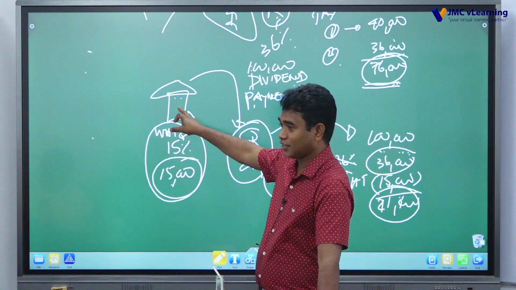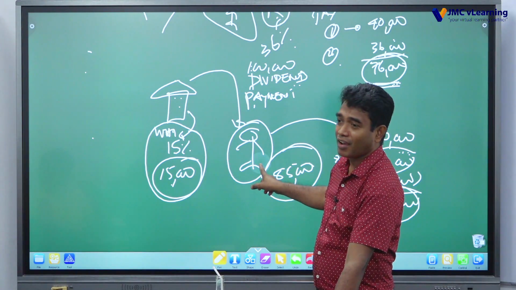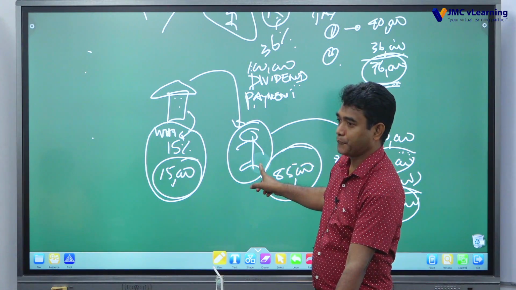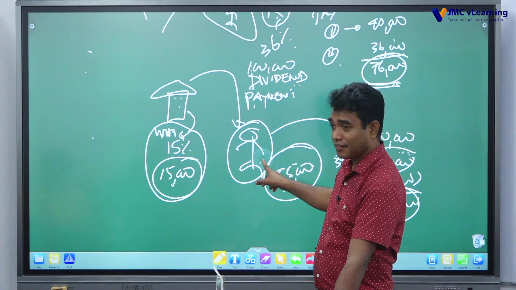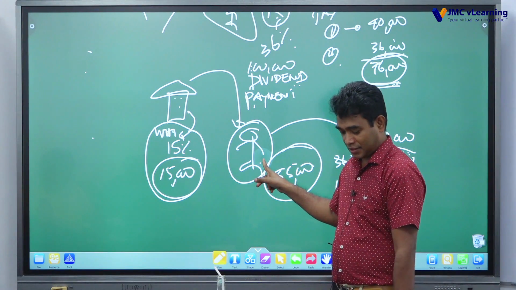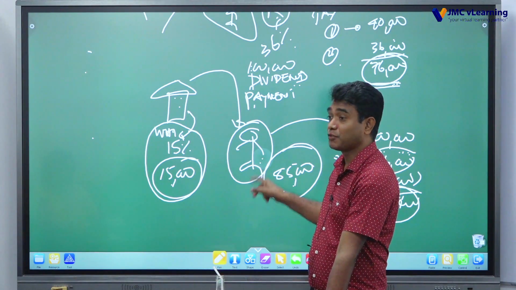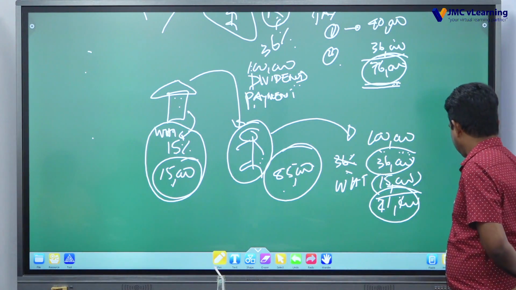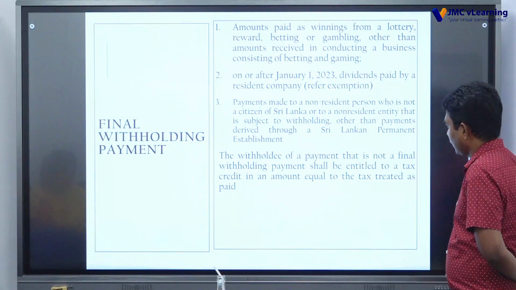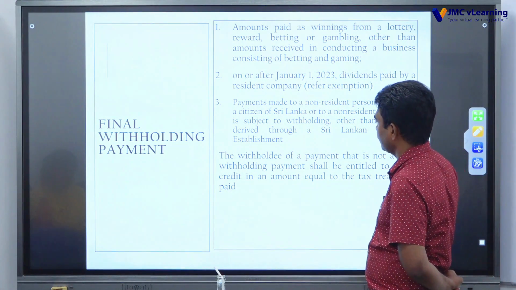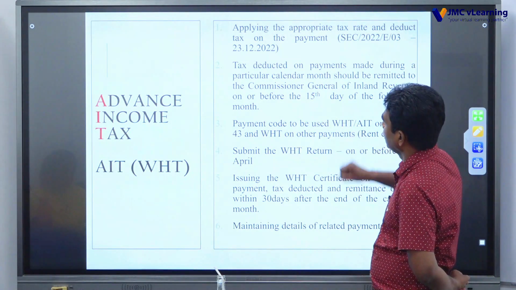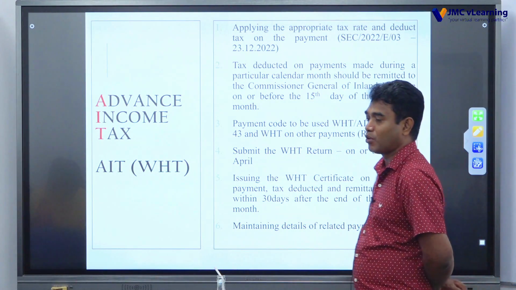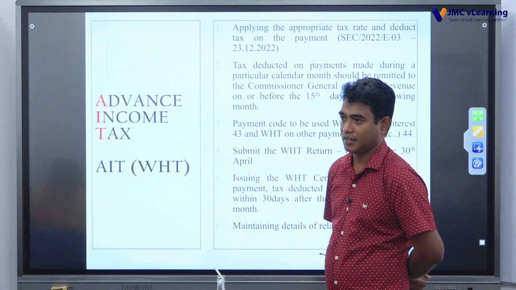So the withholding agent issues a tax certificate confirming how much he has deducted at the time of payment. On his side, it is a confirmation of his tax payment, right? Clear? Right. So if it is not final withholding, the recipient, the income owner, can claim tax credit, right?